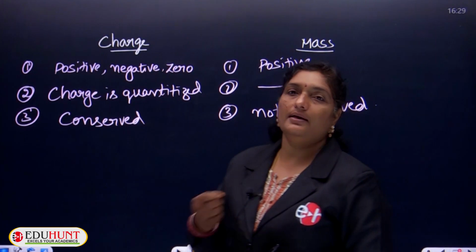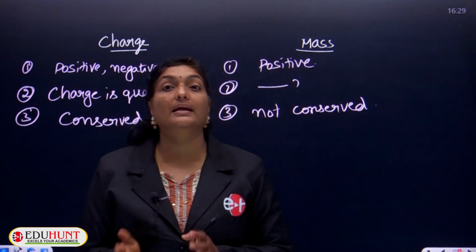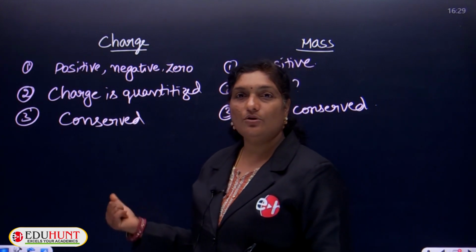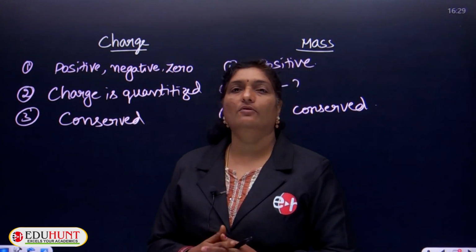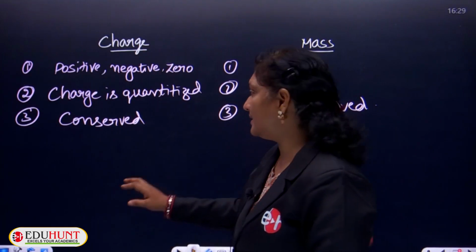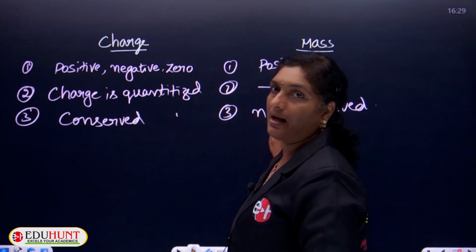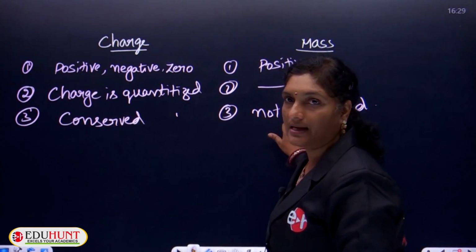This we will be learning in higher studies. Mass can be converted into energy, whereas electrons or protons cannot be converted into energy. So, we can say clearly, charge is always conserved, but mass is not always conserved.